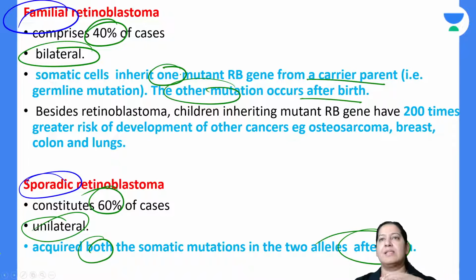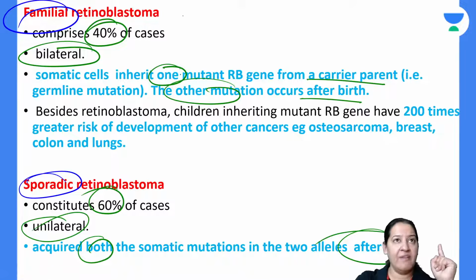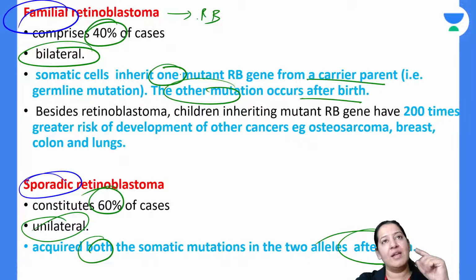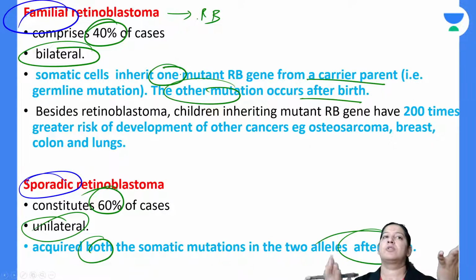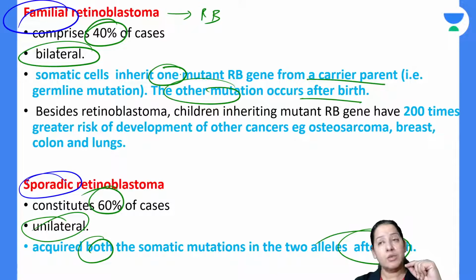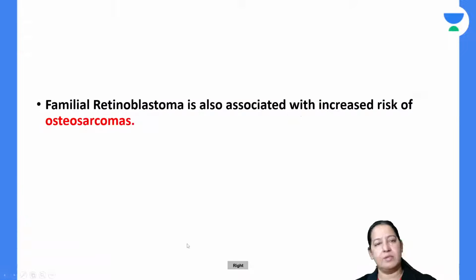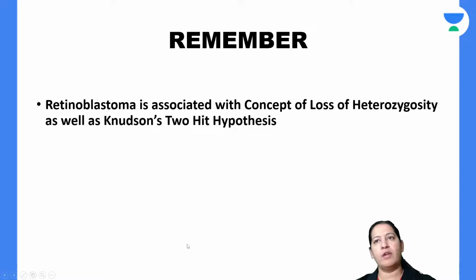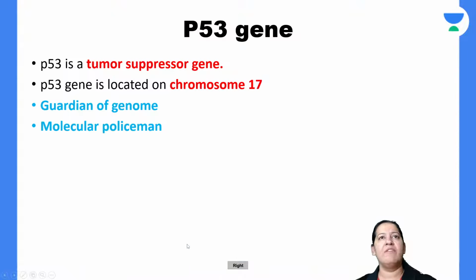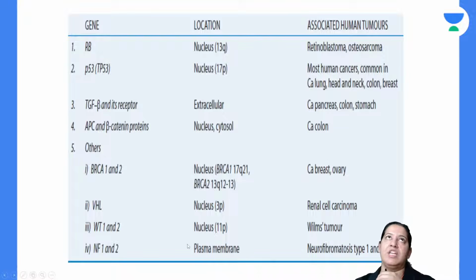The last difference: in the familial one, apart from retinoblastoma, there is other organ cancer risk also. So this child has 200 times more risk of developing osteosarcoma, and there is no other cancer risk in the sporadic one. So that is the difference. Have you got it? So that is the thing. We are done with the retinoblastoma gene also.